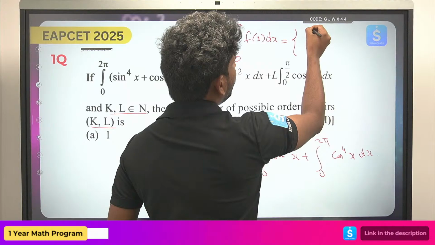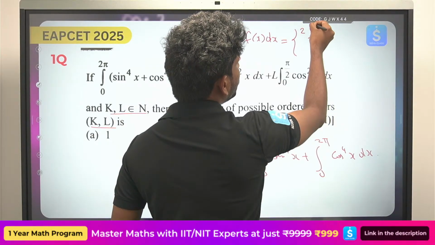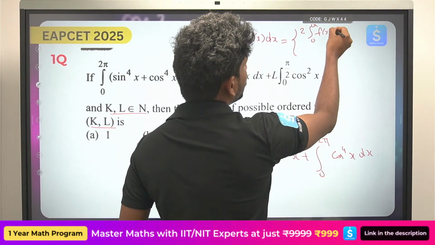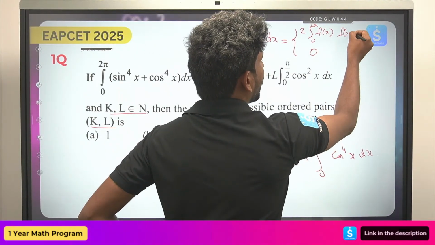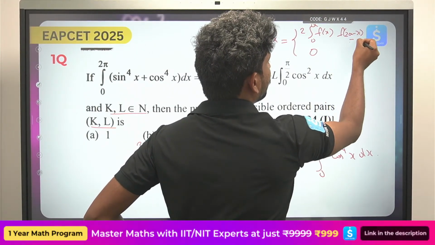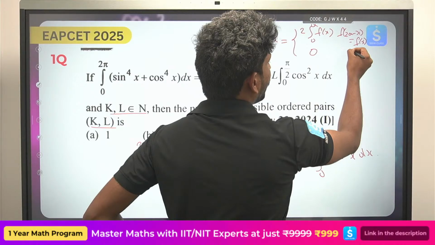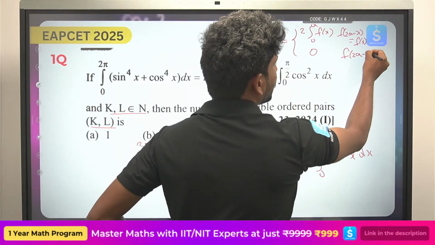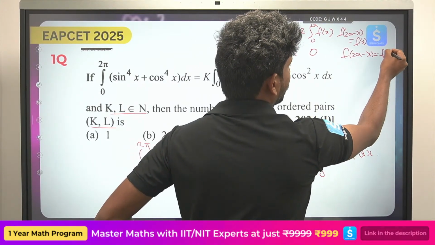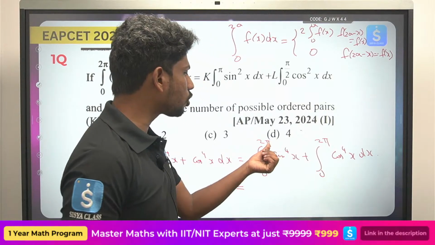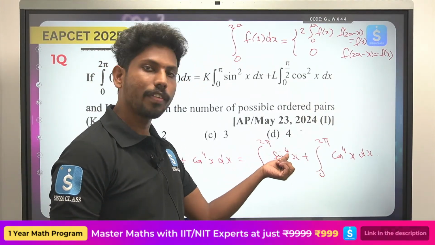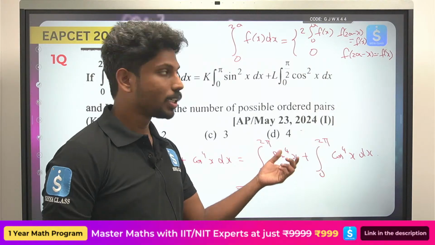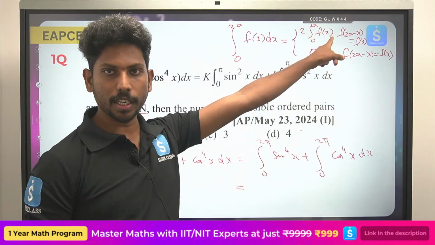ఒకటేమో ఇట్ ఈస్ ఈక్వల్స్ టు 2 times of integral 0 to a f of x, or it is equals to 0 whenever f of 2a minus x is equals to f of x, or whenever f of 2a minus x is equals to minus f of x. సో ఇక్కడ ఏంటి ఇంటిగ్రల్ 0 to 2 pi sin 2 pi minus x is actually minus, కానీ ఇక్కడ ఈవెన్ ఉంది కాబట్టి ఇట్ విల్ బి అగైన్ ప్లస్. సో అగైన్ ఇక్కడ 2 times of integral 0 to pi.